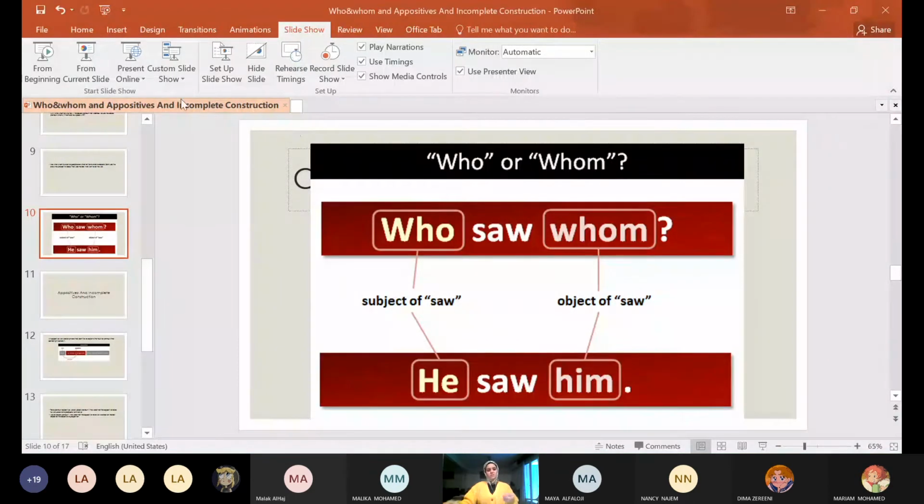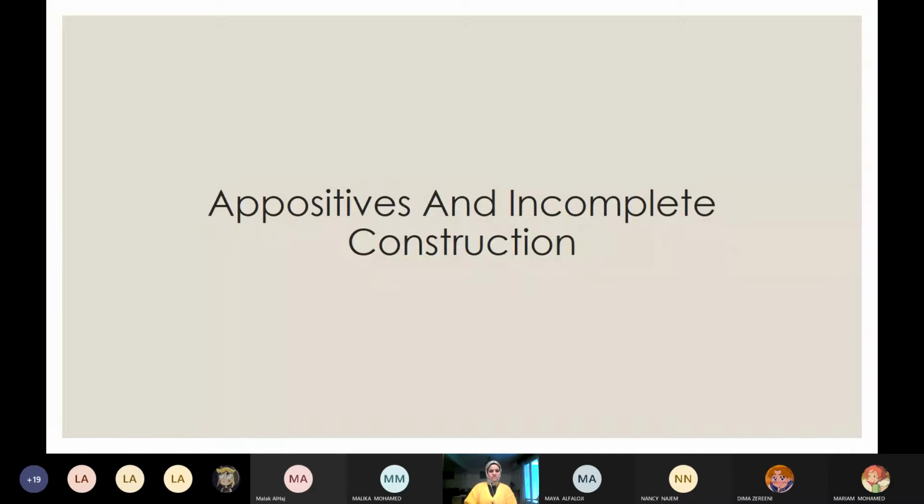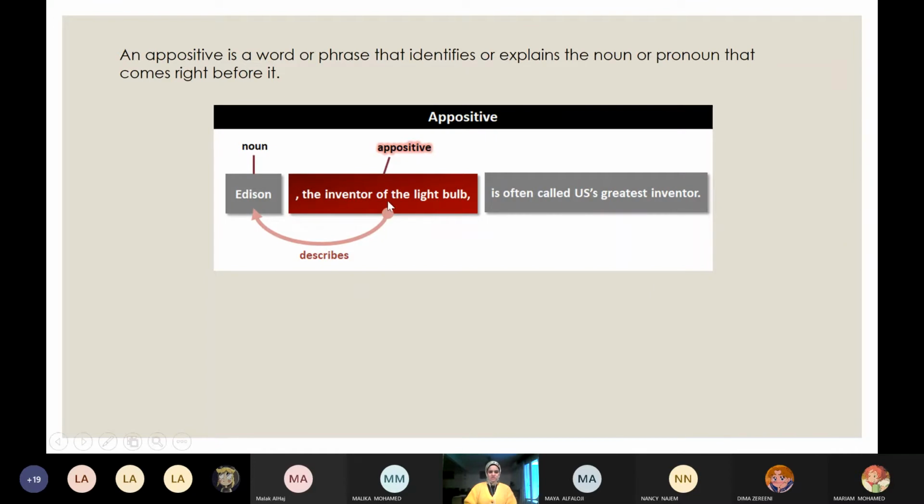So let's first remember what an appositive is. An appositive is a word or phrase that comes after a noun, directly after it.